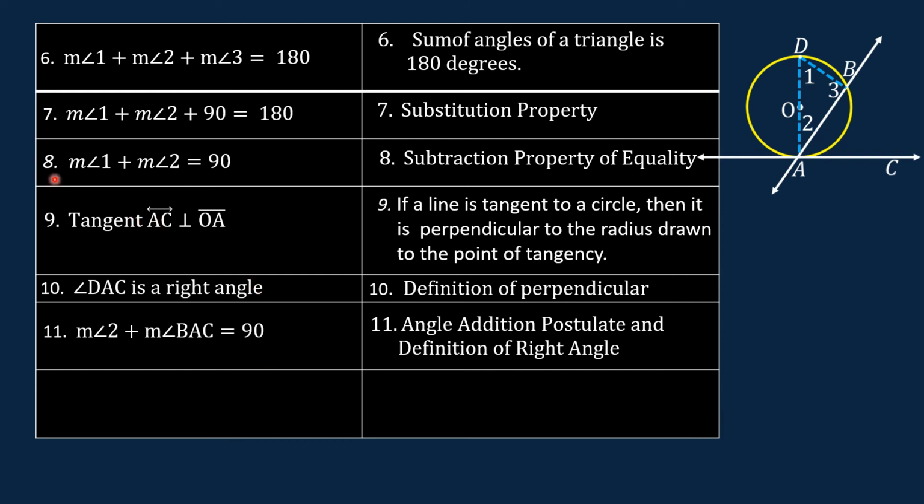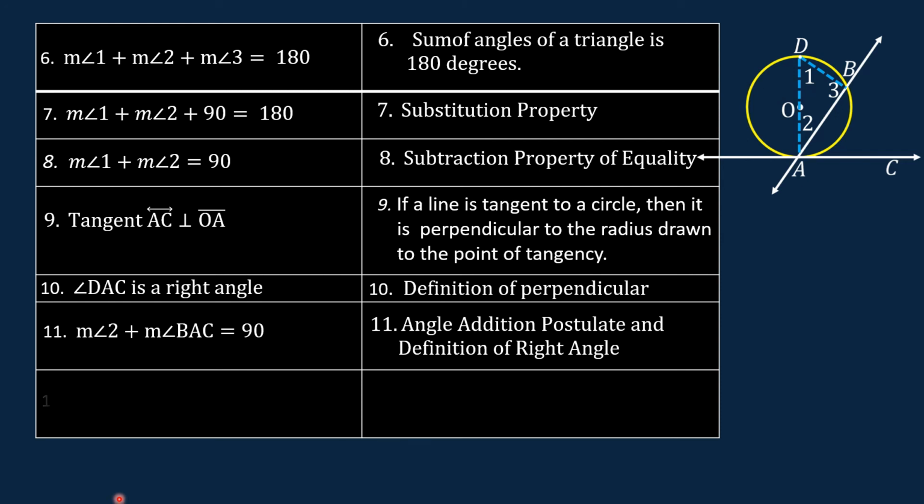Now let us look at step number 8 and step number 11. The right side in step number 8 is 90, and the right side in step number 11 is also 90. So the right side is equal to the right side, so the left side is equal to the left side.